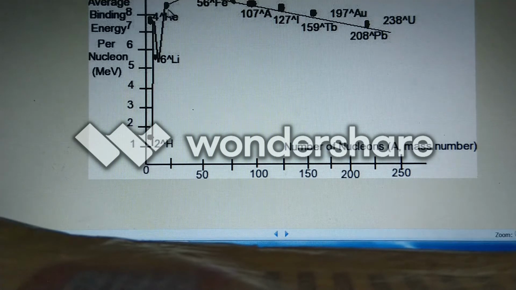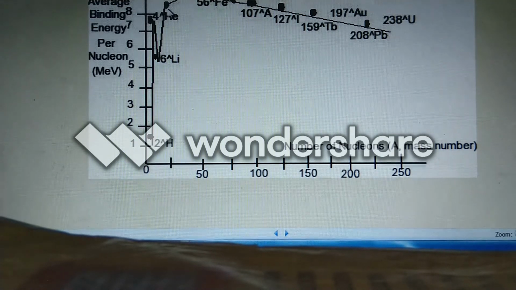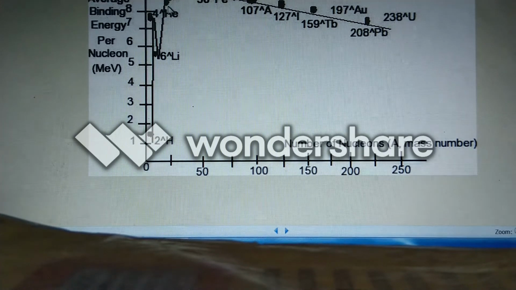Actually, binding energy per nucleon determines the stability of a nucleus. If it is less than a required value, either on the left side of this graph or the right side of this graph, both come under the range of instability of a nucleus. This instability within a nucleus raises a lot of hope in the production of energy.